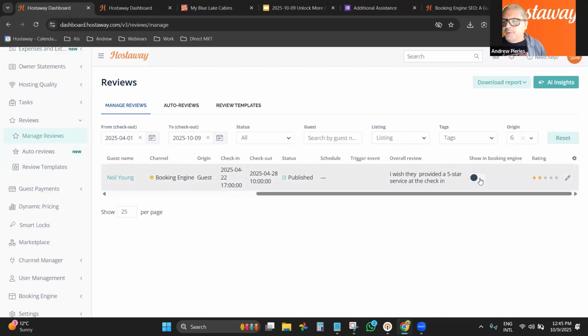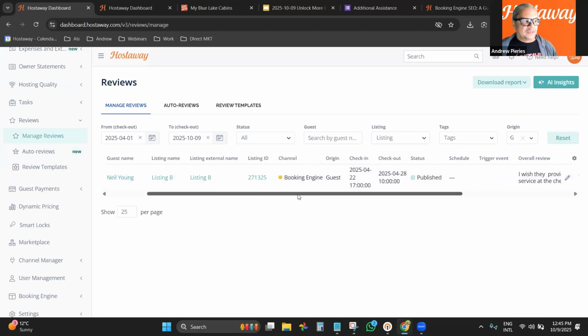That's the way that you hide the review that was a negative one, that you don't want to be displayed. So here's where you can have it removed from the front end so it does not show to another guest that is coming by and trying to book your listing directly.